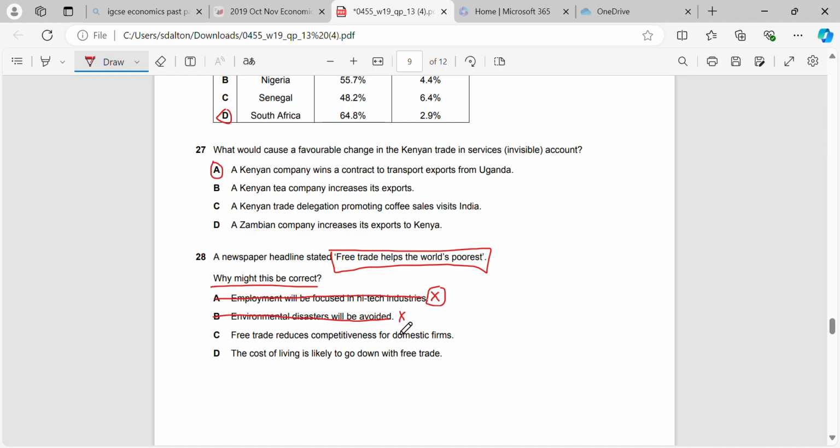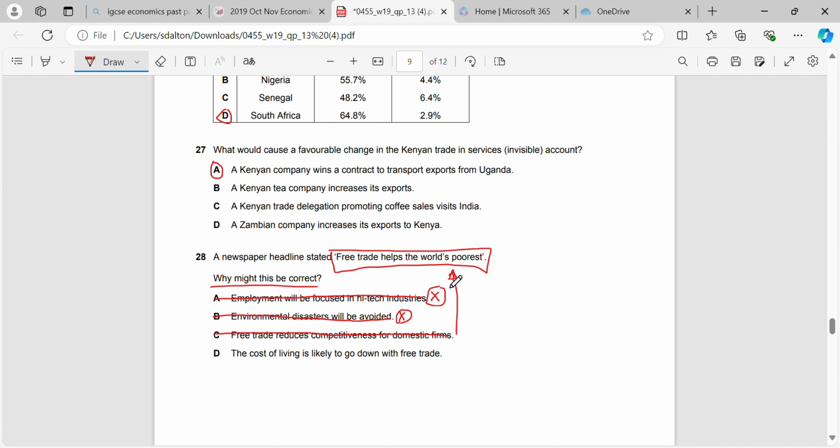Just because we have free trade doesn't mean that we're going to avoid environmental disasters. Free trade reduces competitiveness for domestic firms. Again, under no circumstances is that going to help the world's poorest people.